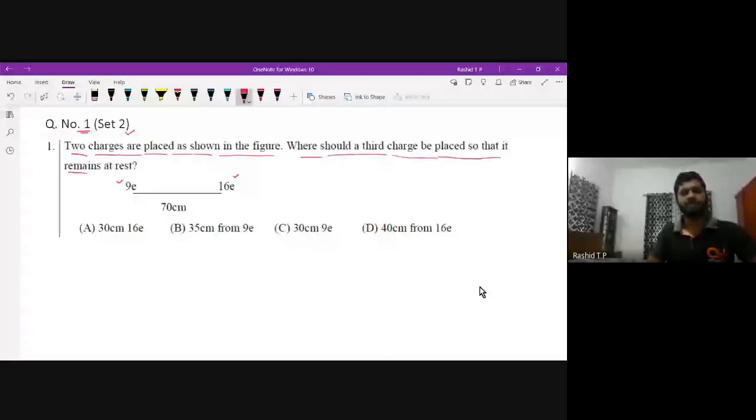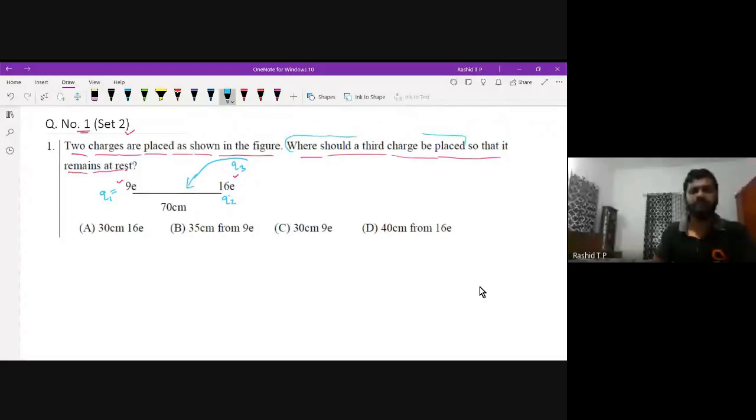The question is very simple. We have to place a third charge. Let me write this as charge 1, Q1, and this as charge 2, Q2. Then a third charge Q3 is brought, and we have to place it at any of these places. They are asking where that charge should be placed.